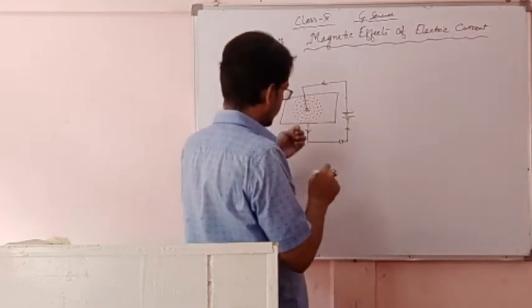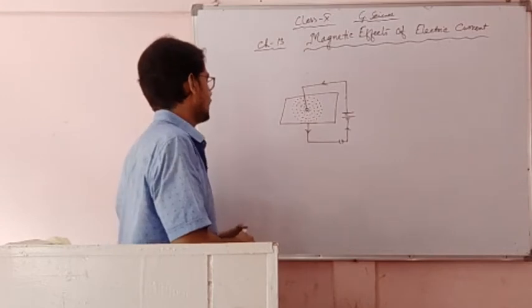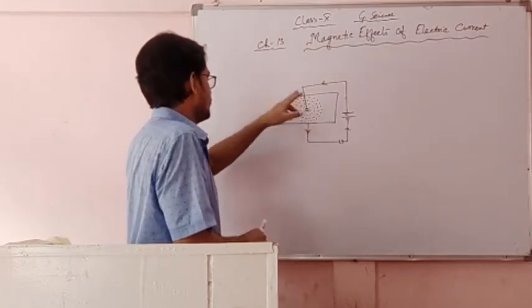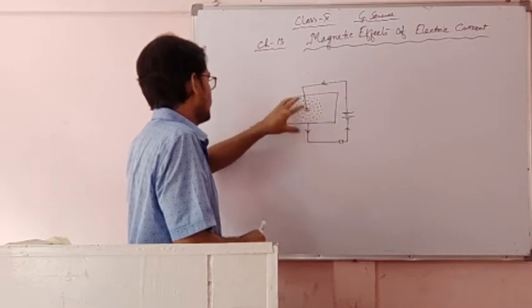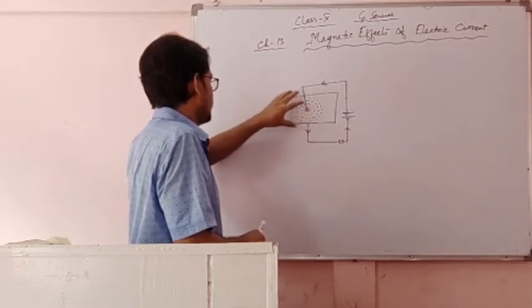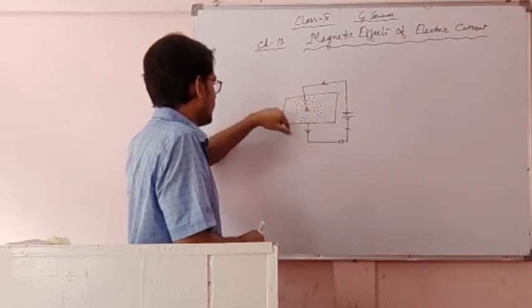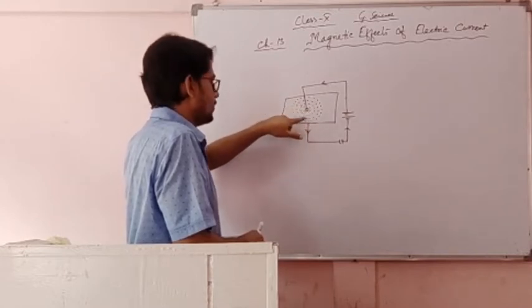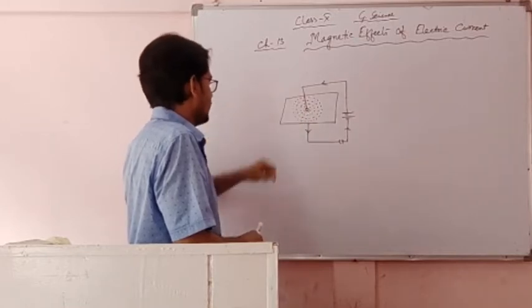this iron powder takes the shape like that, a circular shape, and this indicates that the current carrying conductor behaves like a magnet, and near that magnet when these iron powders are placed, they take a circular shape. Now how is the circle formed? Is the circle formed this way or that way? This will give us the direction of the magnetic lines of force in that current carrying conductor.